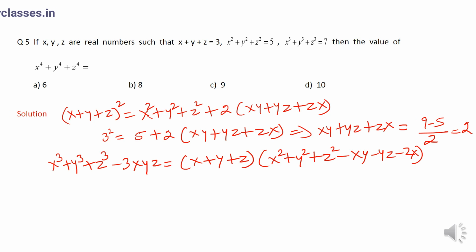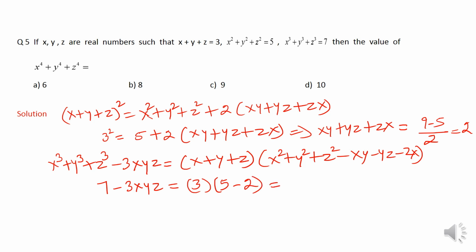Now what I am going to do is put all those values which I am given. Now x cube plus y cube plus z cube is 7, minus 3xyz, where xyz is unknown. x plus y plus z is 3. x square plus y square plus z square is 5. xy plus yz plus zx we have just found, it is 2.